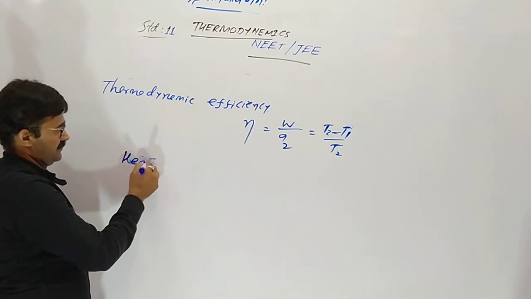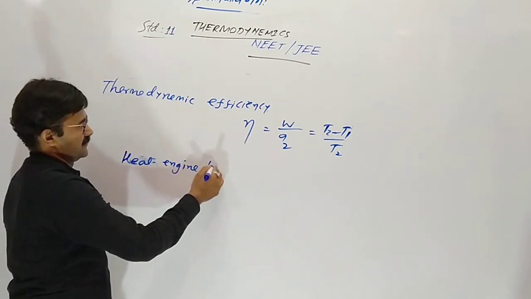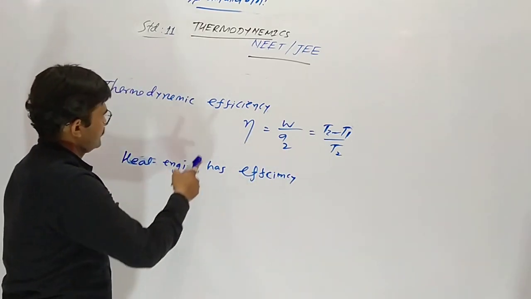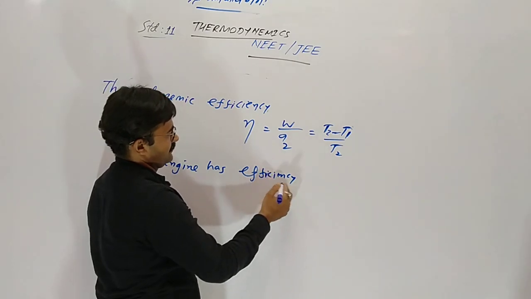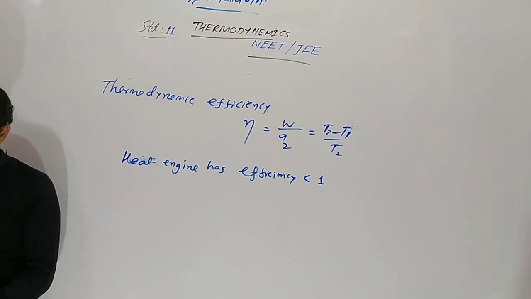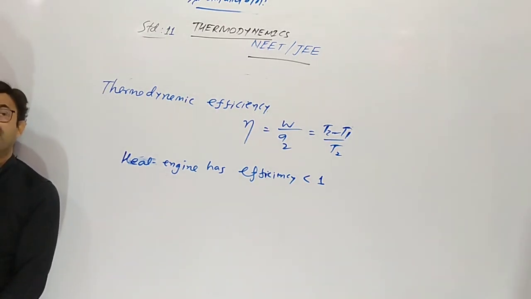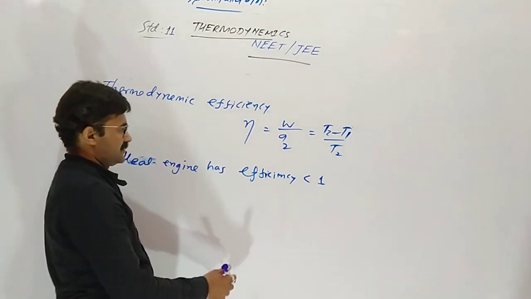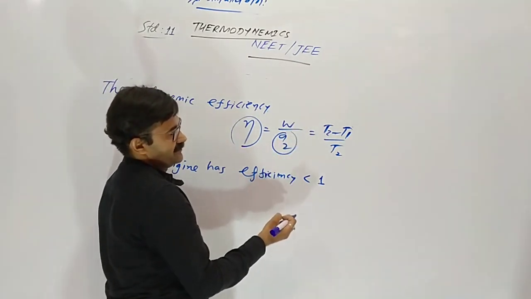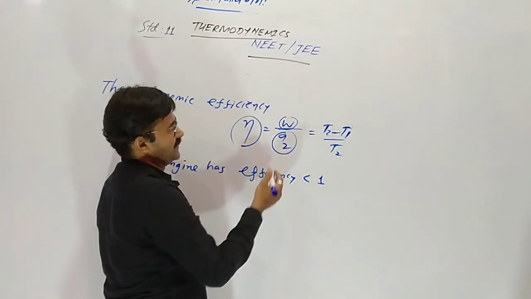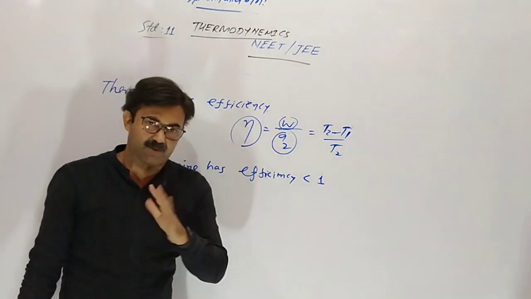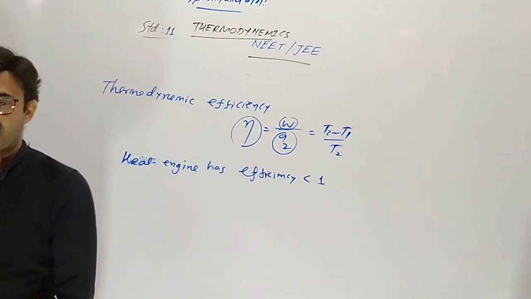A heat engine has efficiency less than 1. No heat engine works with 100% efficiency. Some of the heat will be consumed. Q2 is the heat absorbed by the engine and W is the work done by the engine. If all the heat were converted into work, eta would be 1. It is not possible. Some heat will be consumed.